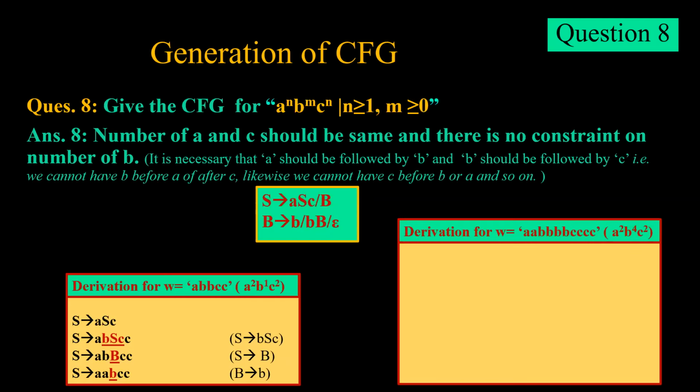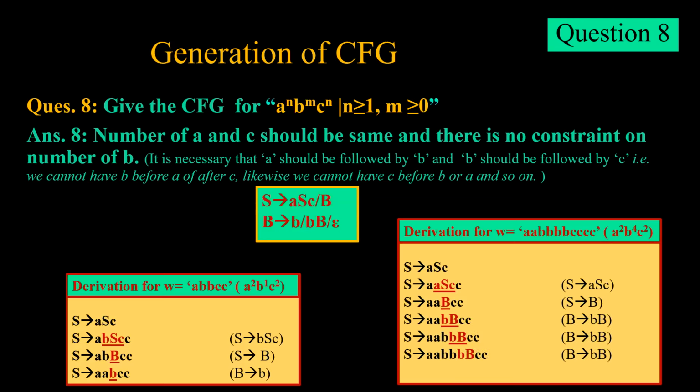Next we move to a2, b4, c2. Again, number of a and c are same and b is coming 4 times. So we will have first 2a, 2c, and then we will keep on deriving this b, and the number of times here n is 4, so we will derive it 4 times and then we will replace it with small b.